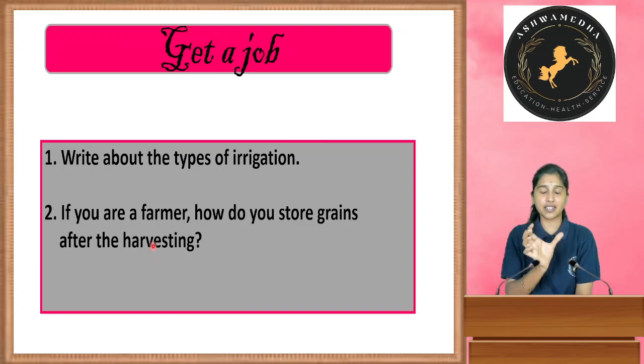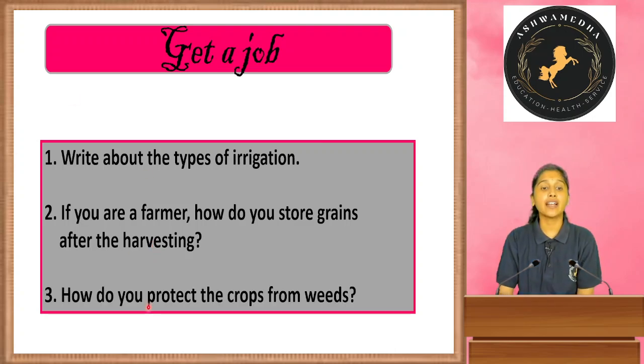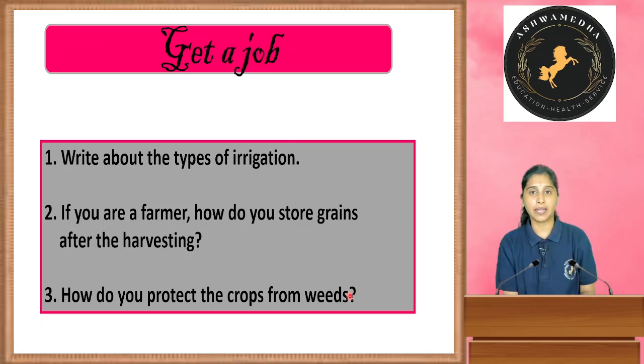Those steps are there, no? You have to write them. And how do you protect the crops from the weeds? That means protection of crops, protection from the weeds. So you will have to write those points. Okay, yes, this is about chapter 1, crop production and management.